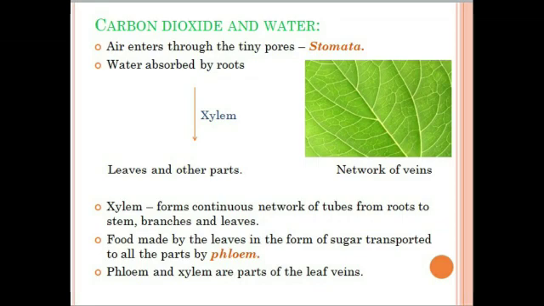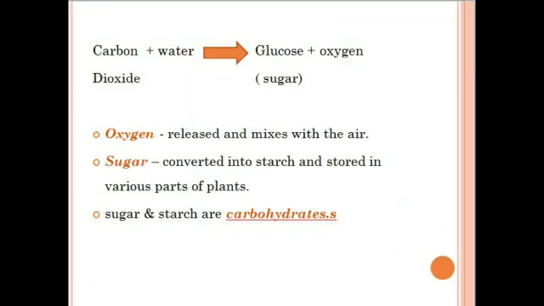Food in the form of sugar is transported to all parts of the plant by a network of tubes called phloem. We can see the network of leaf veins when we observe the leaves, which is because of the presence of phloem and xylem. Here is the equation of photosynthesis: carbon dioxide plus water gives glucose plus oxygen in the presence of energy obtained from sunlight.